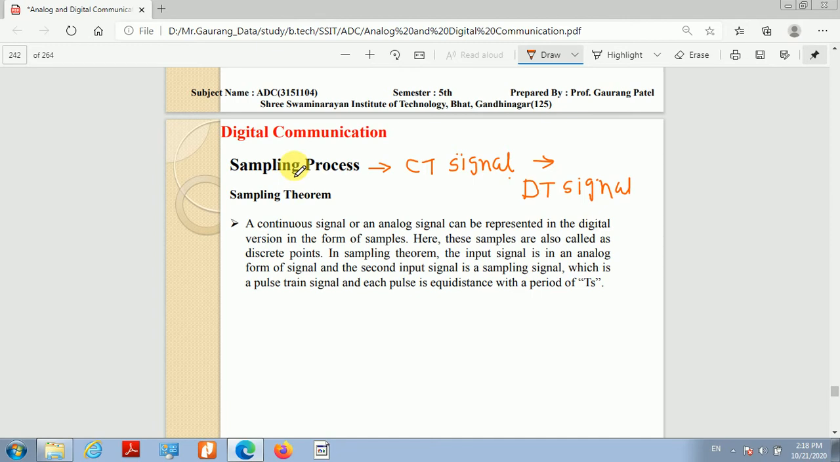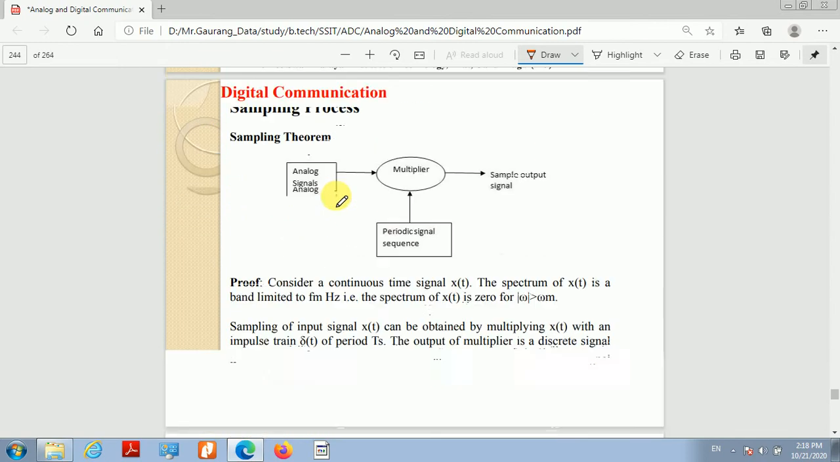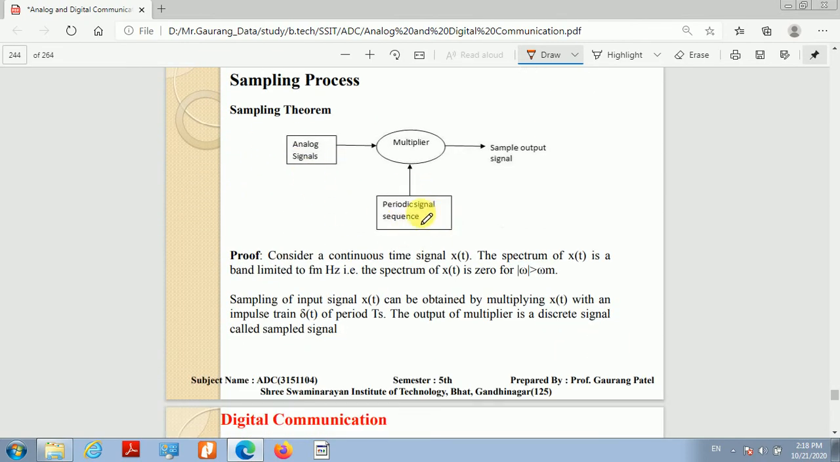If you would like to sample a continuous time analog signal, then we have to multiply the continuous time signal with a periodic signal sequence, which is nothing but the impulse train. If you multiply our continuous time signal with the impulse train, then the output of this process is the sampled output signal, or discrete time signal.